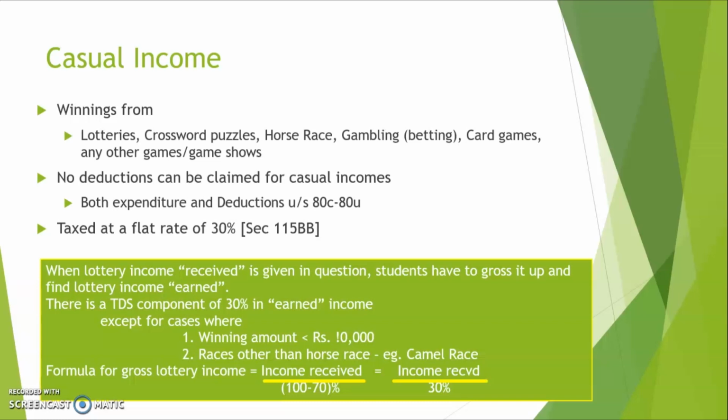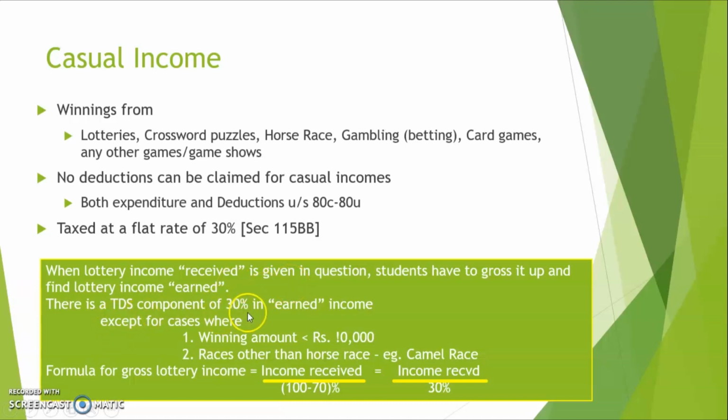Now this is something that we do purely for the purpose of our examinations, to show what the total income of the assessee is, and from that we again deduct this tax and show what is the tax paid. Fine. So that's what this table says. When lottery income received is given in the question, students have to gross it up and find the lottery income earned. Pretty clear. So received is earned minus TDS.